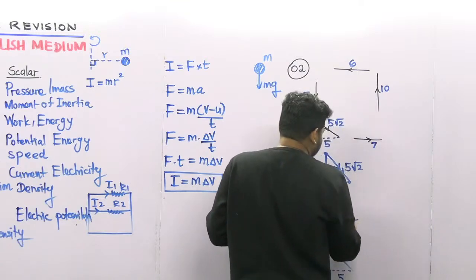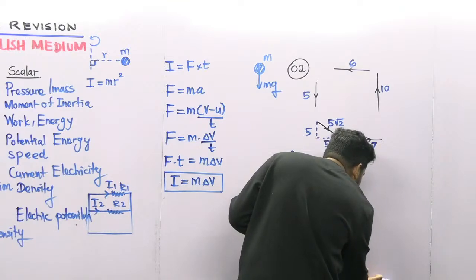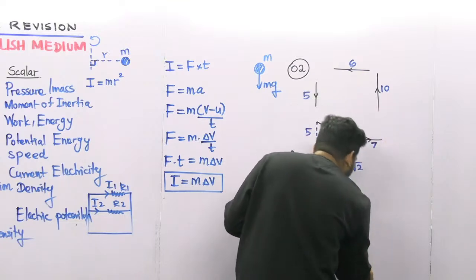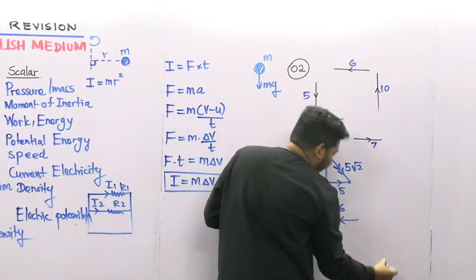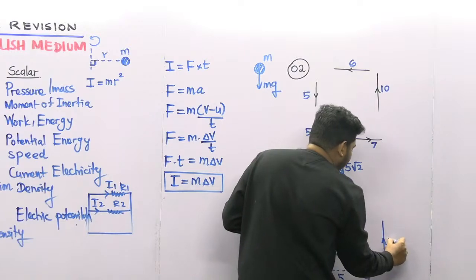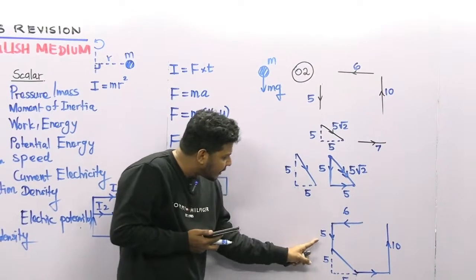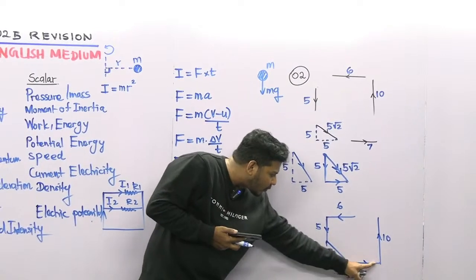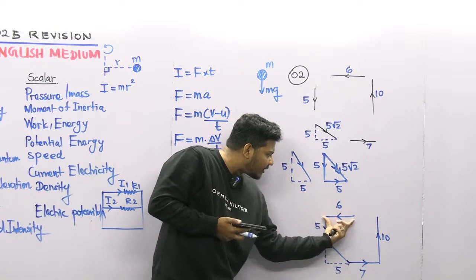So 7 means this is 6. 7 means this is already 5, so there will be 2, right? So from this point it's 7, and this is 10. Okay, and this is 10 here, and this is 10 here, guys. You can see like this. So in this case 5 plus 5 is 10, this is also 10, and this is 7. So the total length here is 12, and here it is only 6.